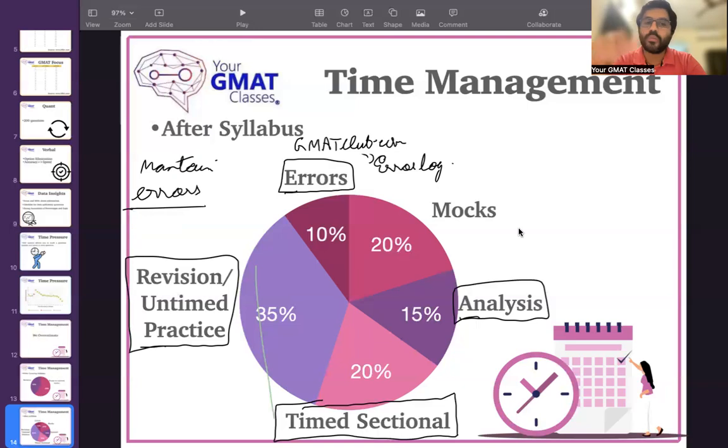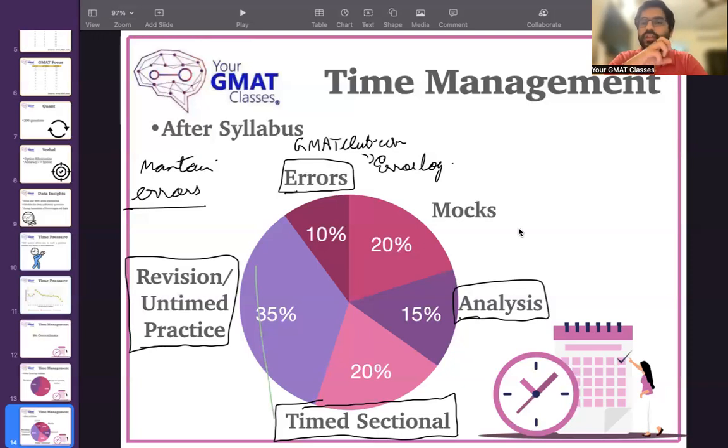A lot of the time the problem lies in comprehension. So it is different for everyone, and that's why it's very important to focus on your errors and practice in a way to reduce error. So practice questions where you are more prone to error, practice question types where you make more errors, and spend 10% of your time on that.